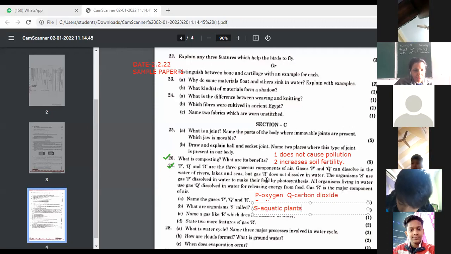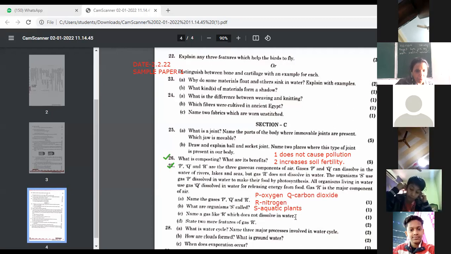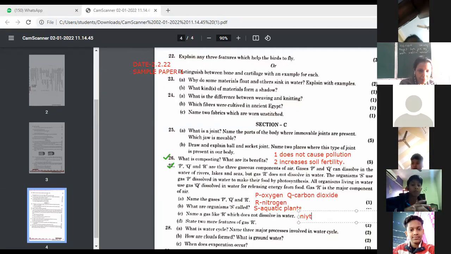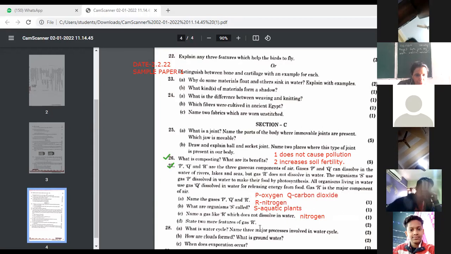Okay. Next is: name a gas R which does not dissolve in water. आपको बताना है कौन सी गैस जो है? Nitrogen. Yes, nitrogen. Very good. Ma'am, but here R is nitrogen only. No problem. Nitrogen we are writing. R is already, we had written that, is nitrogen.